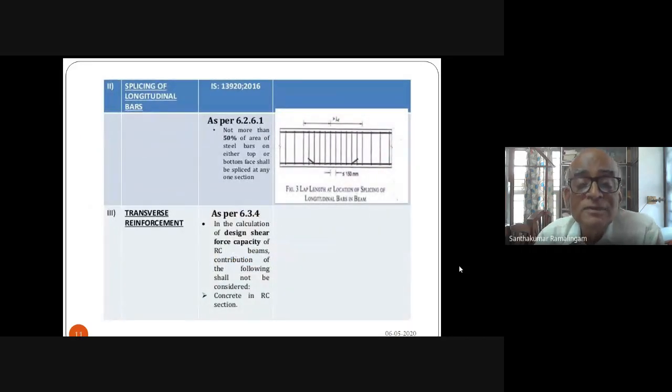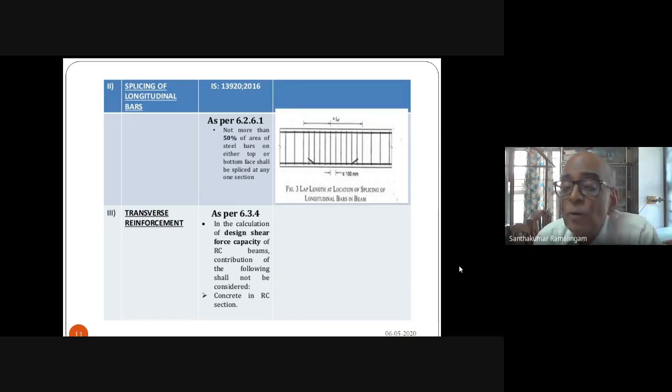Number one, you cannot consider an inclined bar to carry shear under earthquake situation, because earthquake reverses the direction, so the inclined bar or the bent up bar cannot be taken into account. Its capacity is zero.